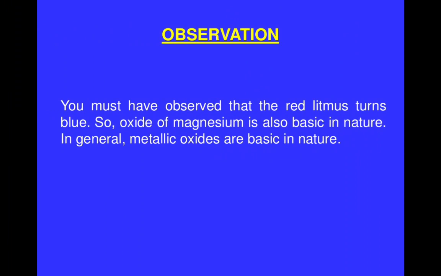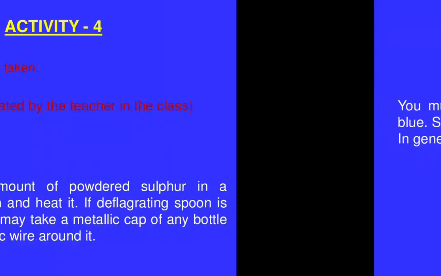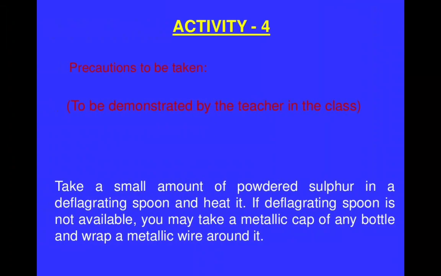Here we see that magnesium is a metal, and when it reacts with oxygen it forms magnesium oxide. When the oxide of magnesium, or the so-called rust, is formed, it is basic in nature, as we have tested with litmus paper or pH paper.